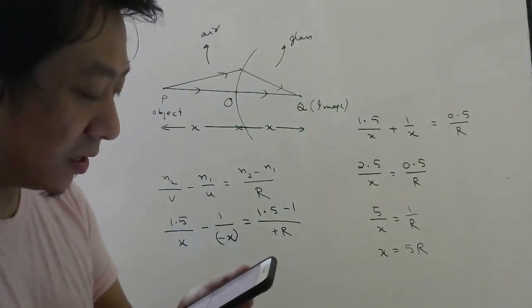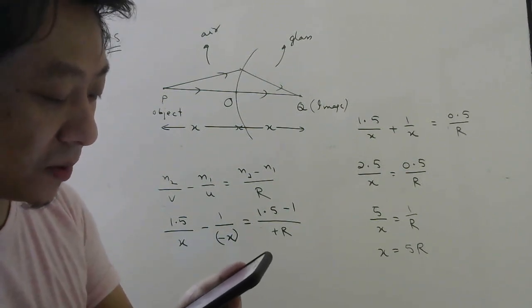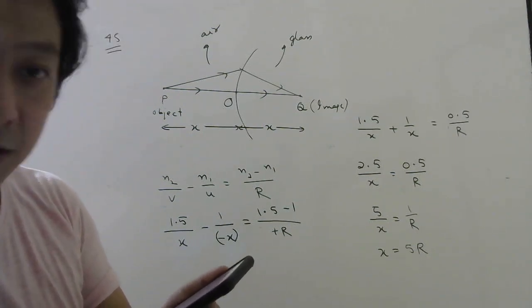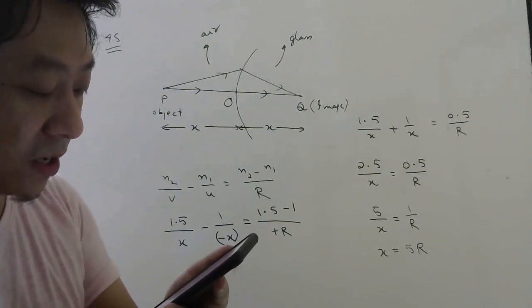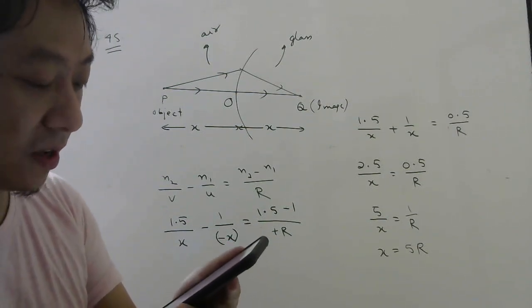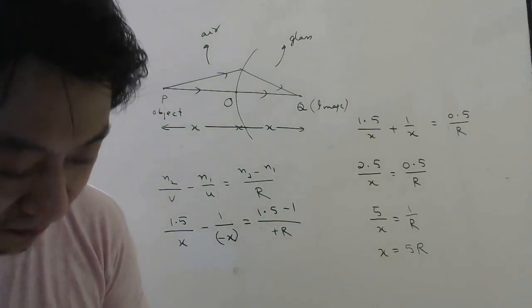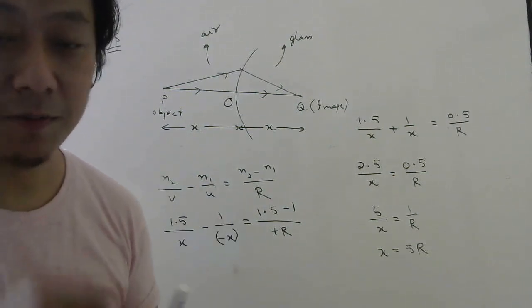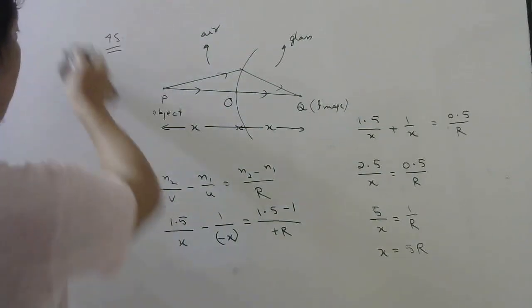Question 46. A spherical surface, again spherical surface only, of radius 20 centimeter separates two media of refractive index 4 by 3 and 3 by 2. So this time none of them is air. A linear object is placed at a distance 80 centimeter from the refracting surface as shown in the figure. What will be the magnification of the object? Magnification they are asking. Now here we can't use the V by U or minus V by U formula because it is a single surface.